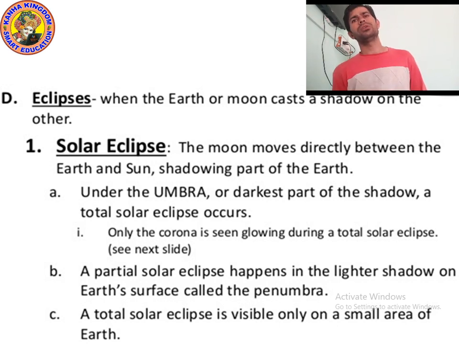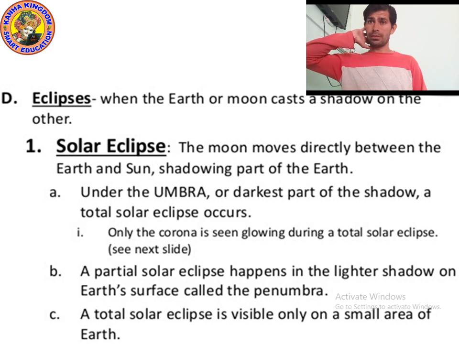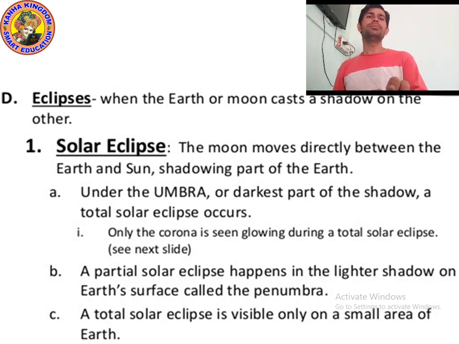So during the solar eclipse, what happens? The moon comes between the sun and earth. So what is a solar eclipse?